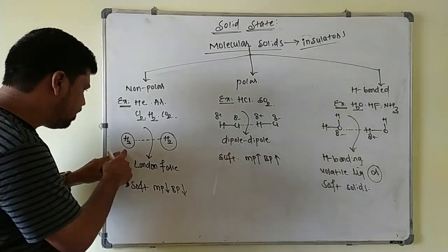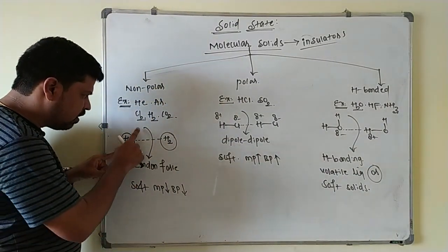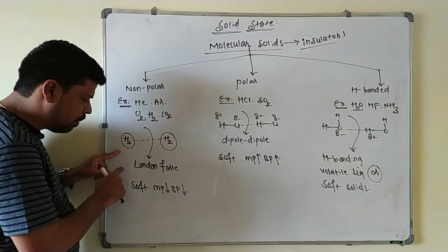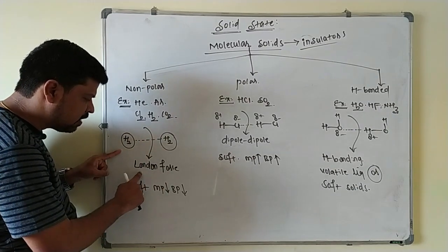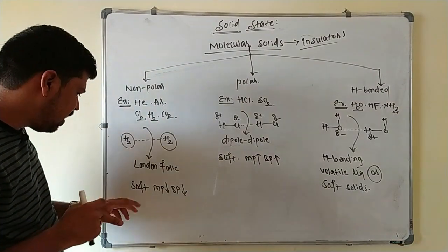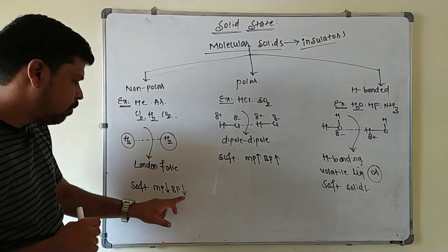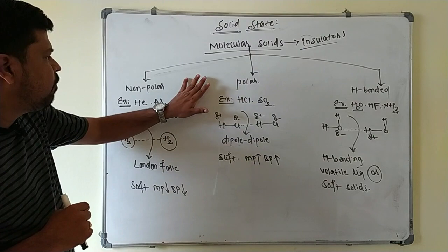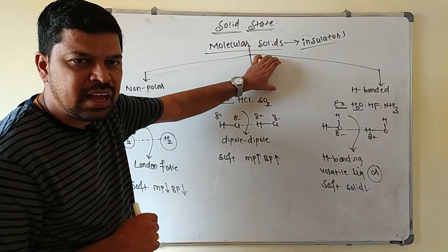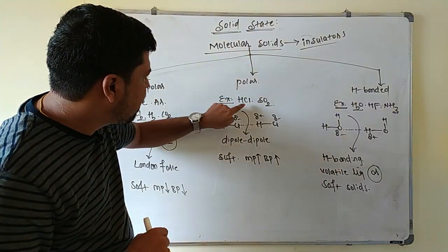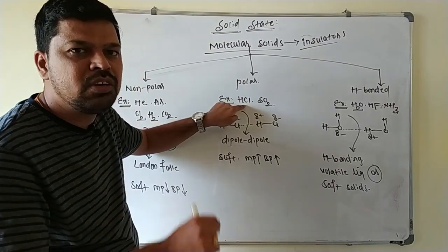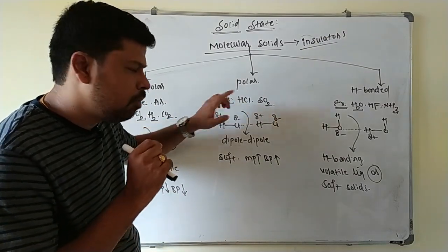Since they are non-polar in nature, the force existing between them is weak dispersion force, also called London forces, and these are soft solids with a low melting point and boiling point. If you go for polar molecular solids, as the name indicates, the constituent particles are polar molecules, molecules formed by polar covalent bonds.